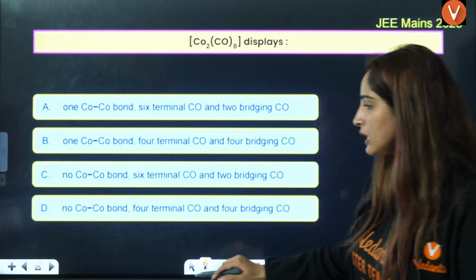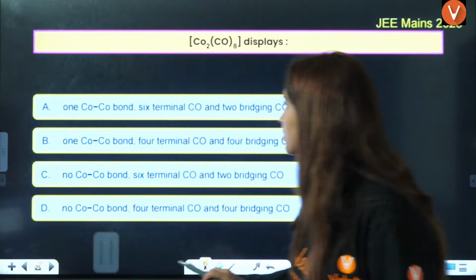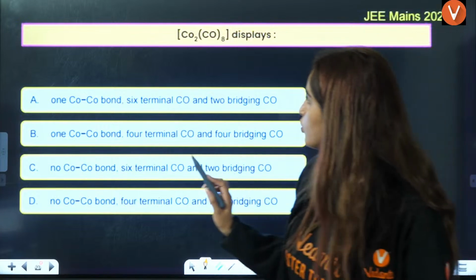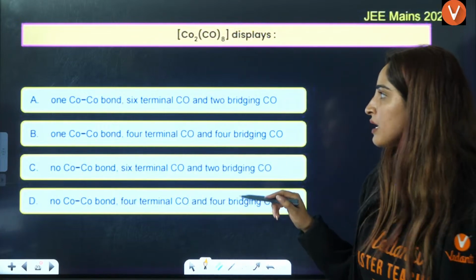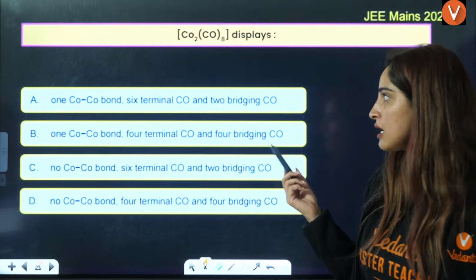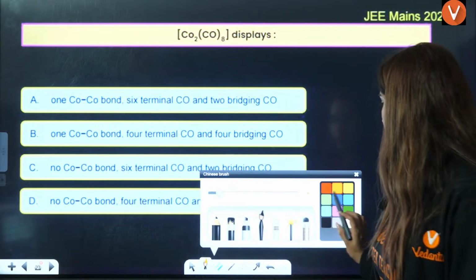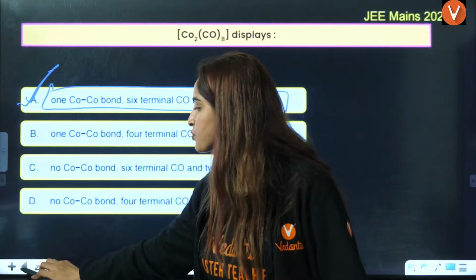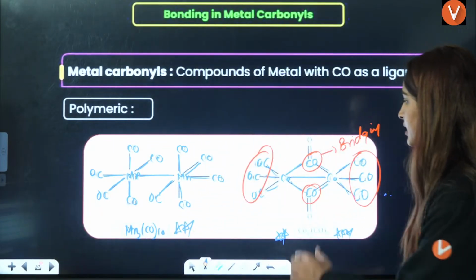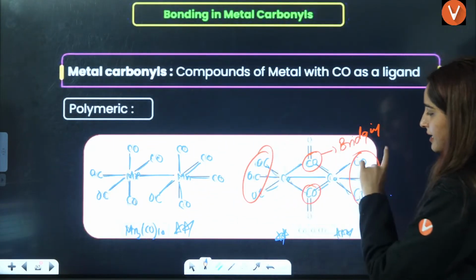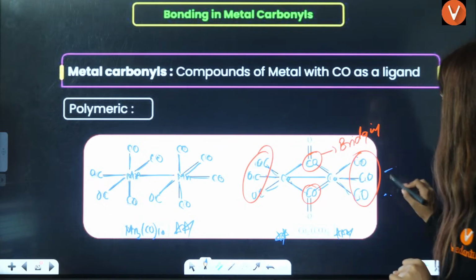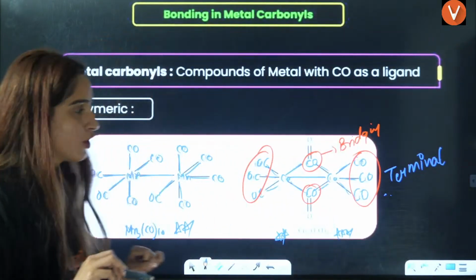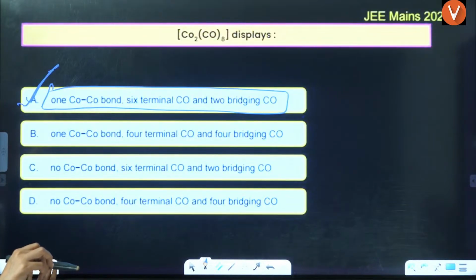Now let us do the last question of today. Everybody, let us do the last question, that is Co2(CO)8 that I have just told you. One Co-Co bond it will have, 6 terminal and 2 bridging CO. The answer is A. This we have seen here also. One Co-Co bond, 2 bridging and 6 terminal. And these are the terminal. 6 terminal carbonyl ligands it will have. So these are the questions that they are asking you.